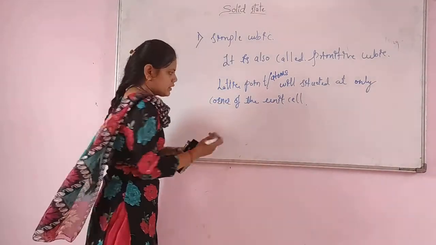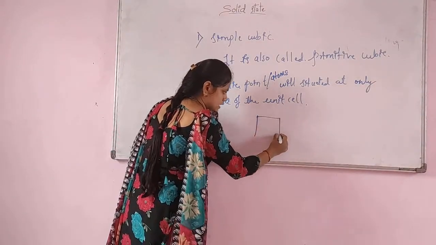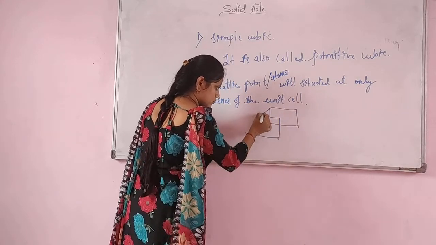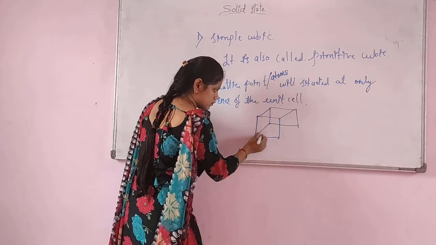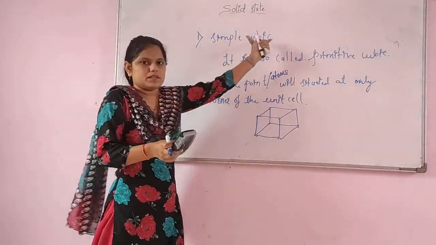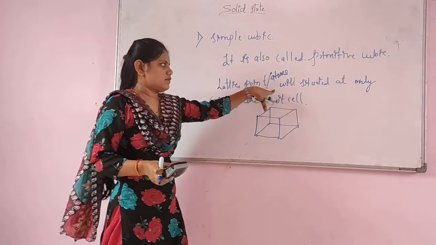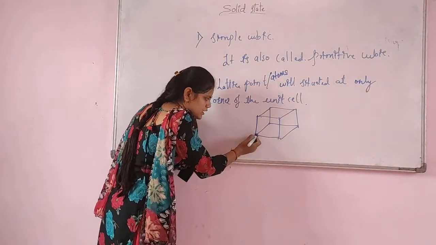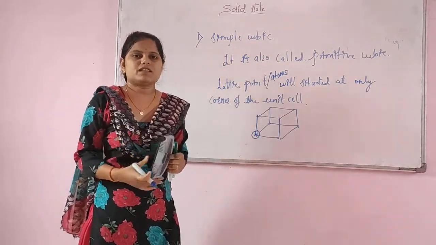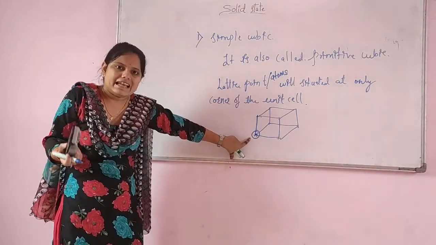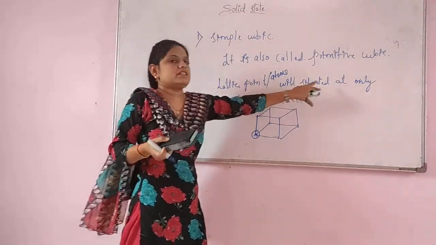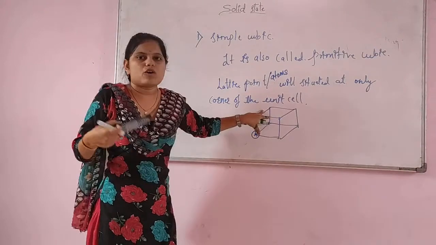Okay. So, suppose this is your unit cell. What is the definition of simple cubic? The lattice point is the point which is present in the crystal lattice. And the lattice point will be situated at only the corners of the unit cell.